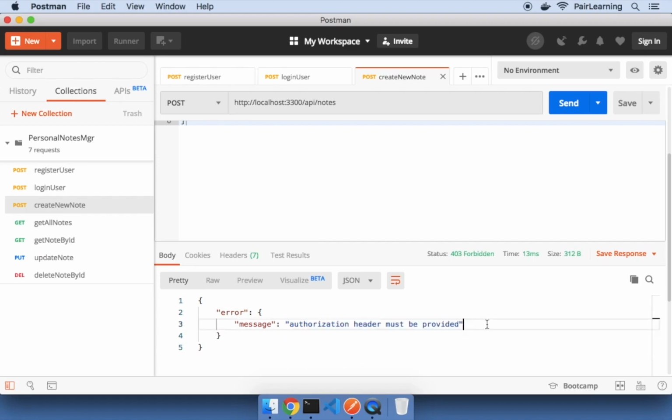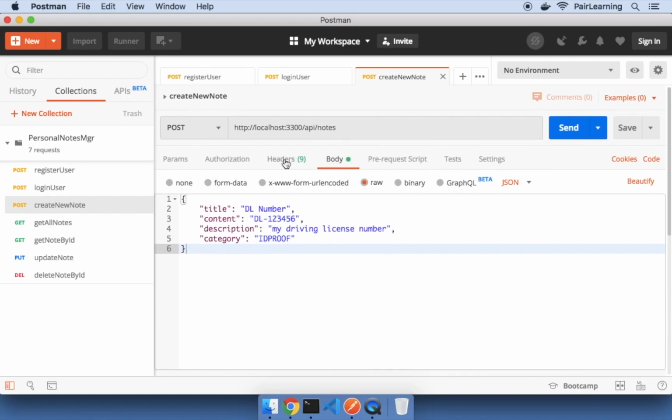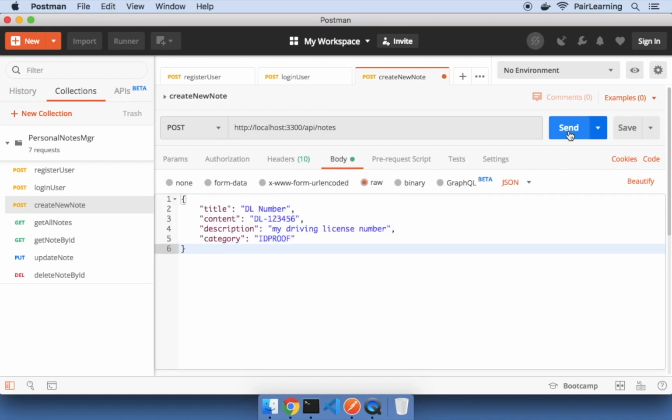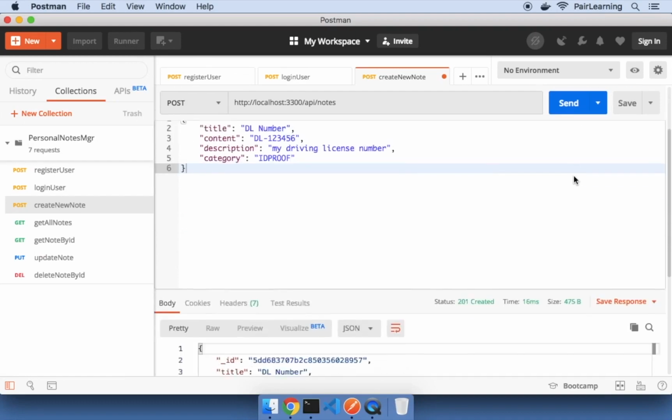Let's go to the headers tab and add the token in the authorization header and request again. This time the note gets created and we will get a 201 status code along with the note details.